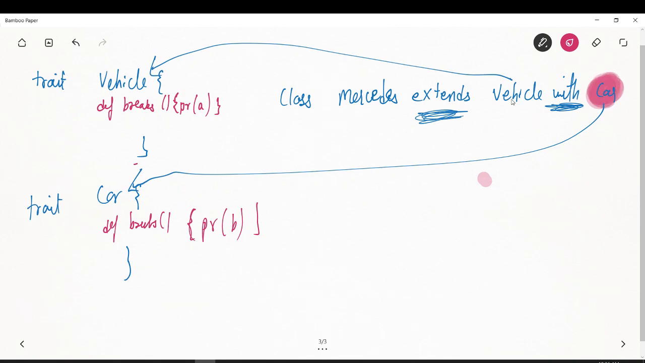So what is the last? Extends vehicle with car. So car is the last. So if you say brake at any time, it will look for the brake in this car. If the brake is found in this car, then it will use this. If it is not found, then it will use this, right? So does this answer you?